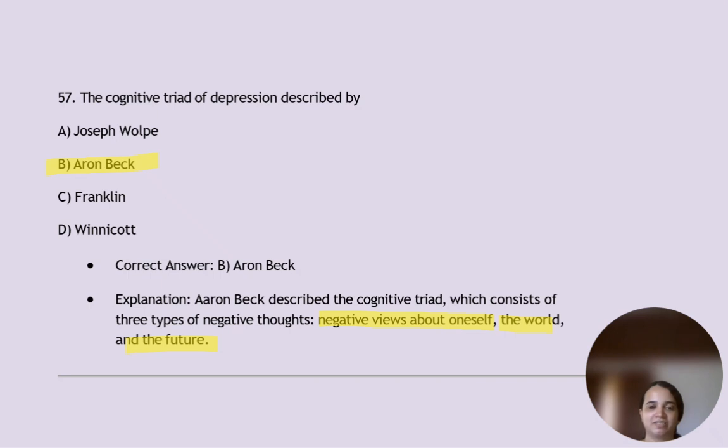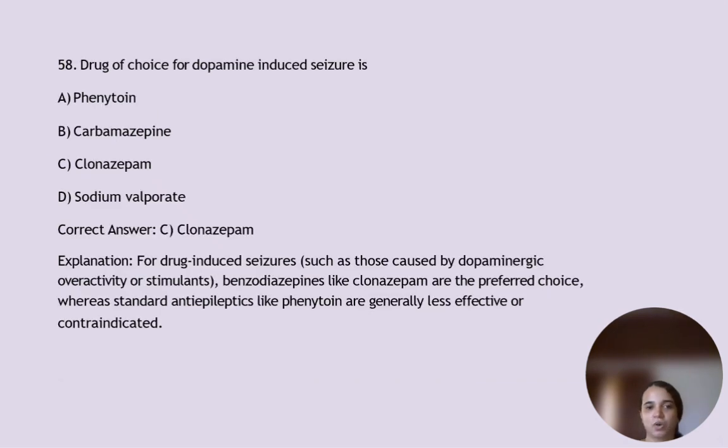Drug of choice for dopamine induced seizures is option C, clonazepam. For drug induced seizures such as those caused by dopaminergic overactivity or stimulants, benzodiazepines like clonazepam are the preferred choice, whereas standard antiepileptics like phenytoin are generally less effective or contraindicated.